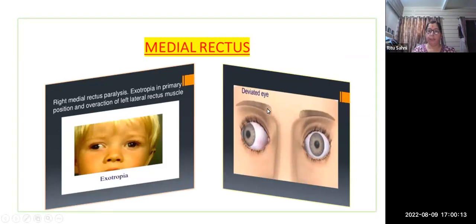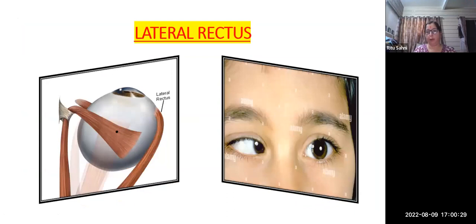In this you can also see deviated eyes: right medial rectus paralysis, exotropia in the primary position, and overreaction of the left lateral rectus muscle, exotropia. This is the lateral rectus, which you can also see.